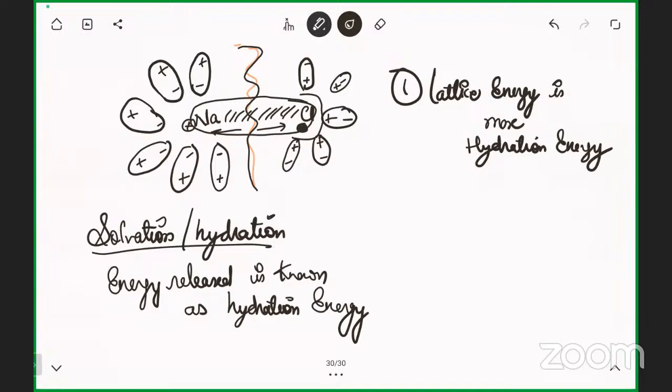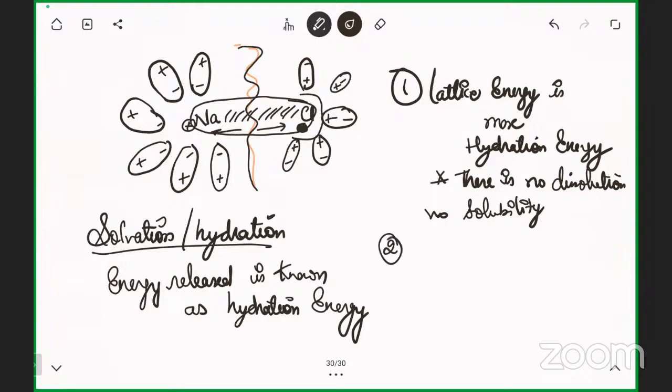If they are stable and the bond is not breaking, it will not dissolve. If the attraction force is more and the ions are not getting separated, they will never dissolve. It means if the hydration energy is less and lattice energy is more, there is no dissolution, or solubility is less.